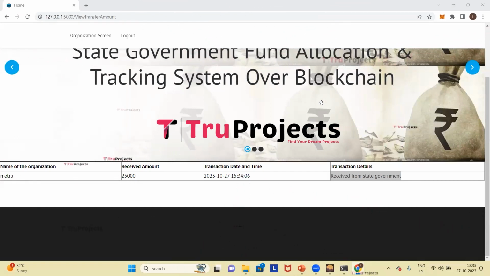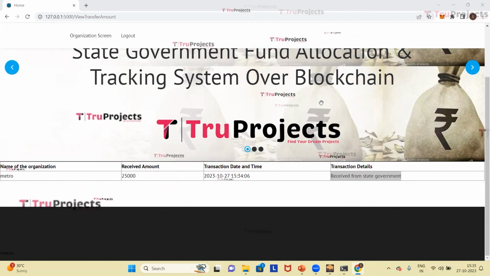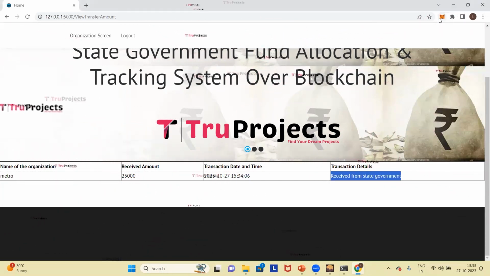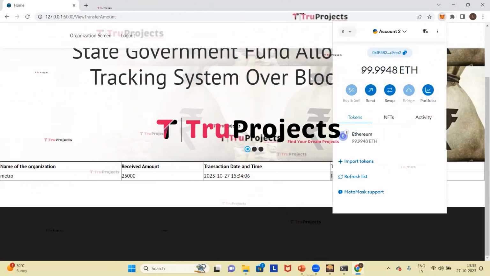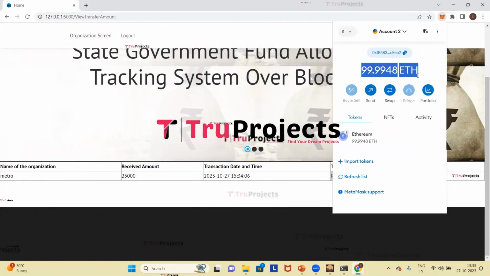As we perform some more transactions, we will check how much Ethereum price has been decreased in the MetaMask. So here we can see that the price has been decreased. There is no much decrease in the price because the transactions are very less.